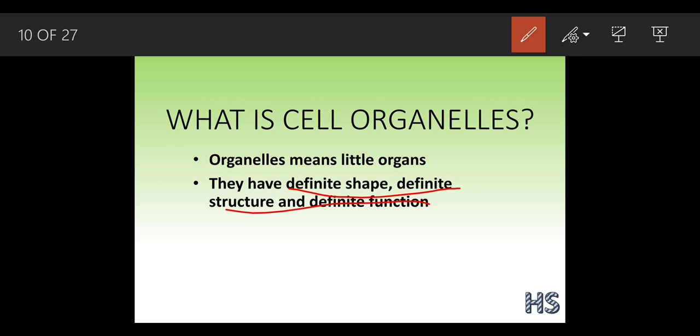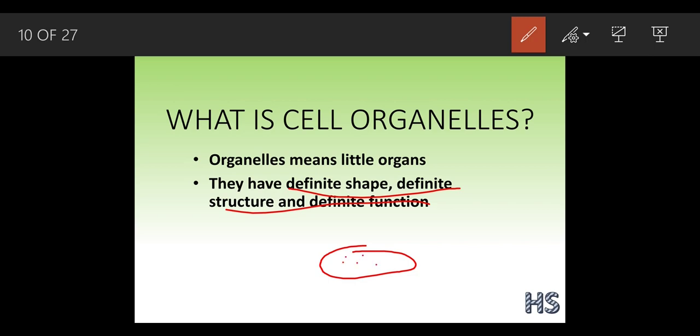See, organs are those inside the human body, but organelles are very small structures inside the cell. Inside these cells there are different organelles.